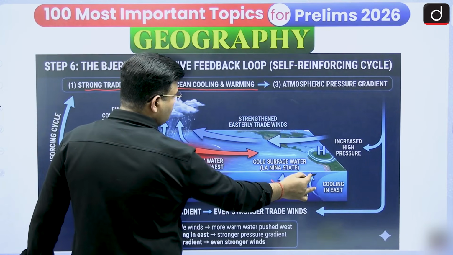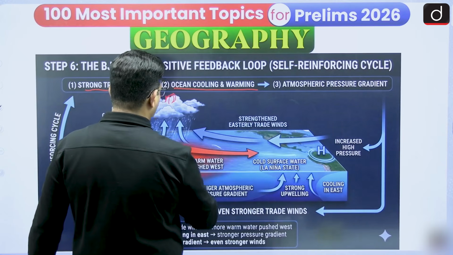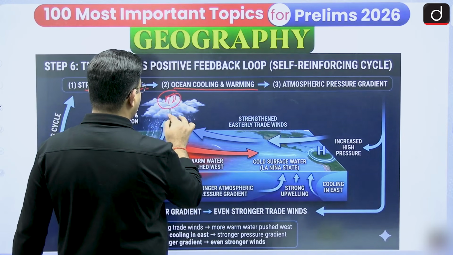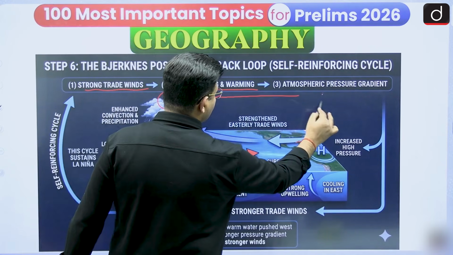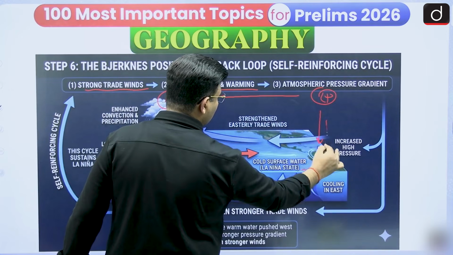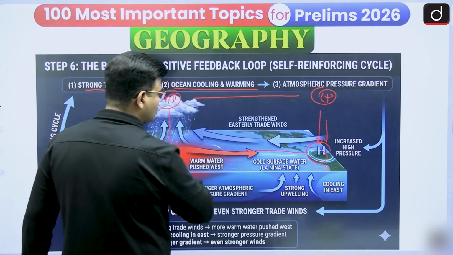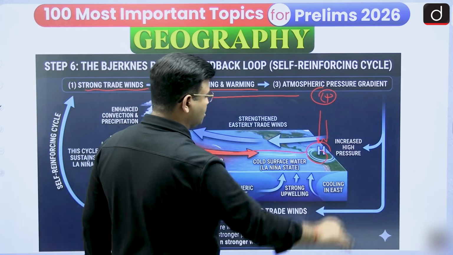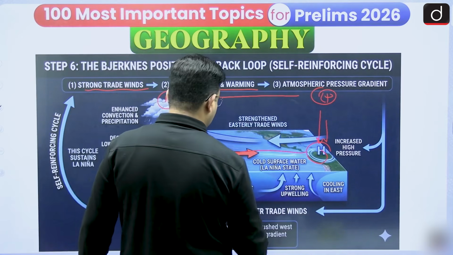On this side it is very cold, high pressure, and here is low pressure. Here the air is moving upward, creating low pressure. Relatively, this side is high pressure, air is descending down, further creating high pressure. So this Walker circulation is going on, is it clear? And then the eastern part is already cooled.